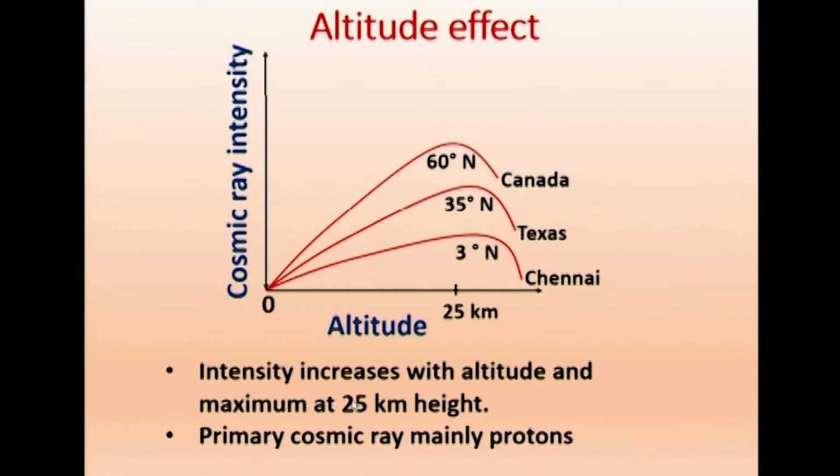The 25 kilometer is the height of the atmosphere. We have air from the surface of the earth up to 25 kilometers. Beyond 25 kilometers, we get almost a vacuum. Therefore, the particles come, and when they enter the atmosphere, you get the maximum there, because they interact with the atmosphere and produce more particles. So, we will come to that in the next slide.